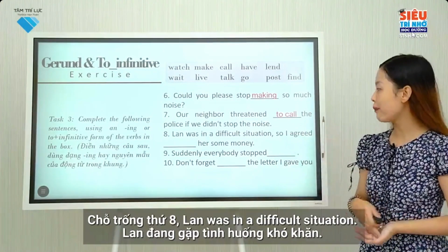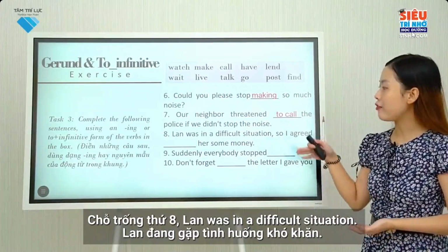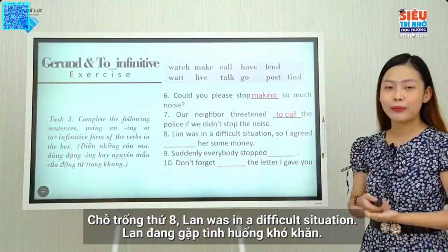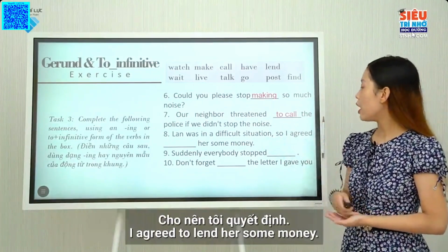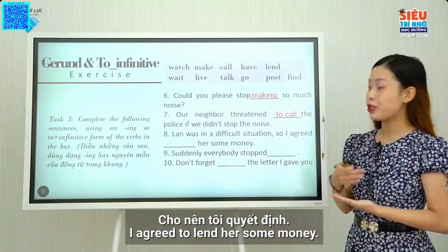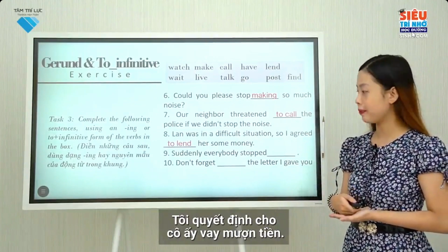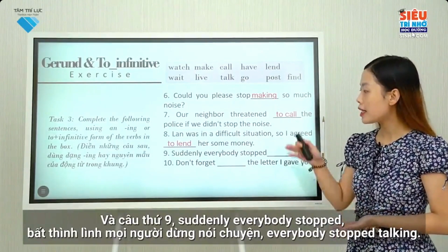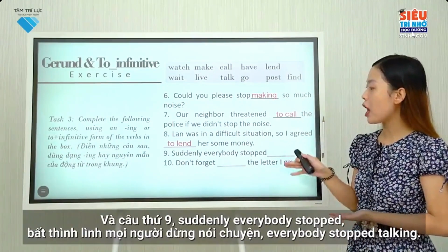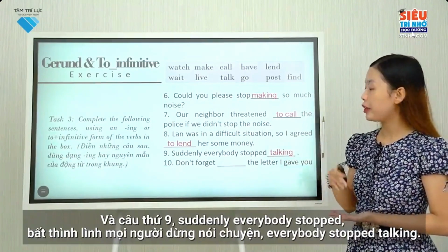As for the eighth blank, Lon was in a difficult situation. It means Lon needs help in that situation. So I agreed to lend her some money. I decided to lend her some money. And the ninth sentence, suddenly everybody stopped. Everybody stopped talking.